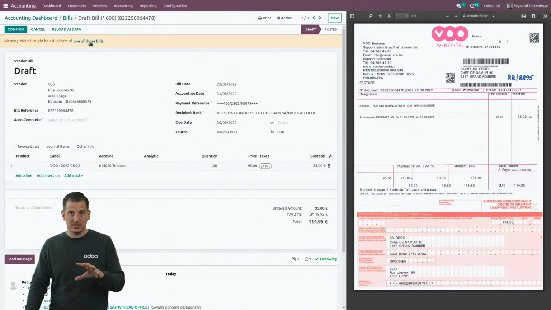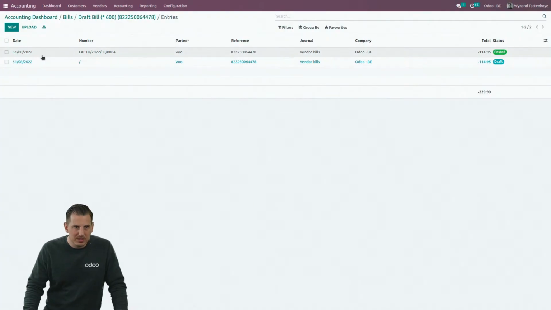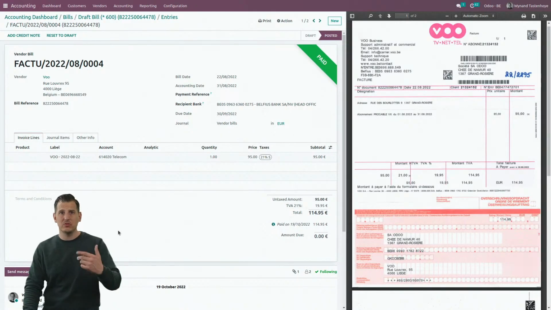If Odoo thinks it's a duplicate, you can easily click on there and see the duplicate that it found. So, for example, I can see here, indeed, there is a bill which is already posted with the same date, the same supplier, the same reference, same amount. Let's have a look at it. You can click over there and jump into that specific bill.